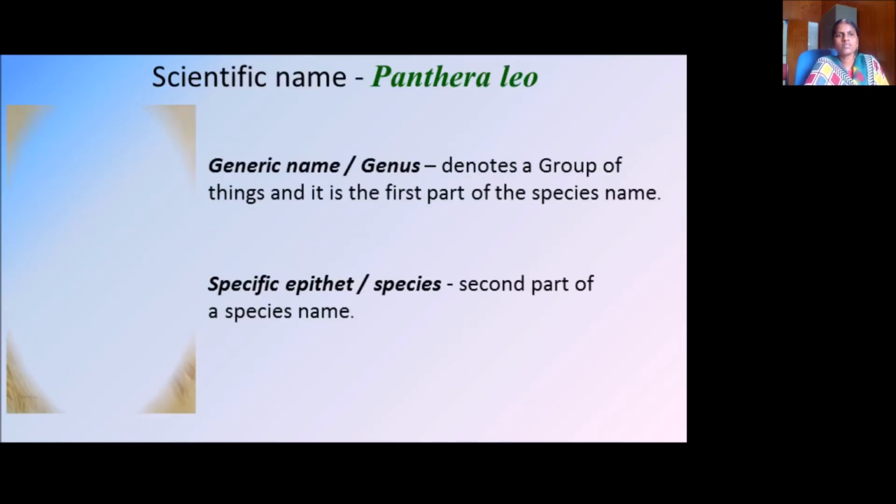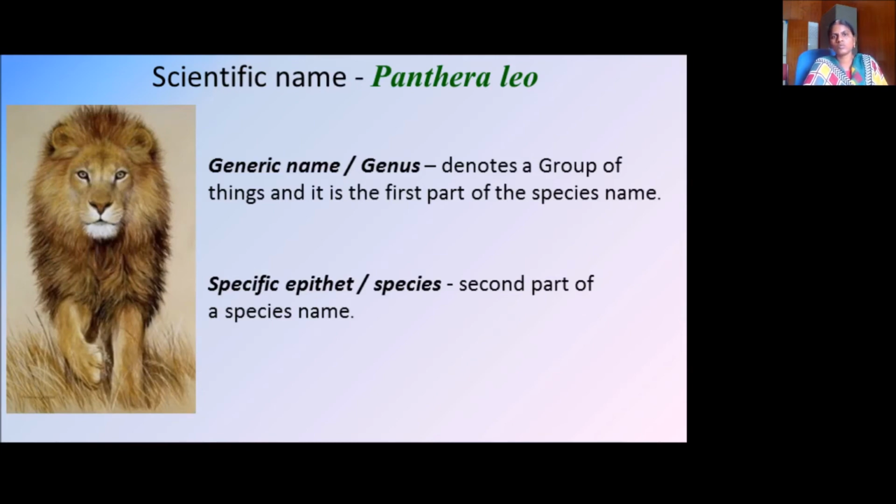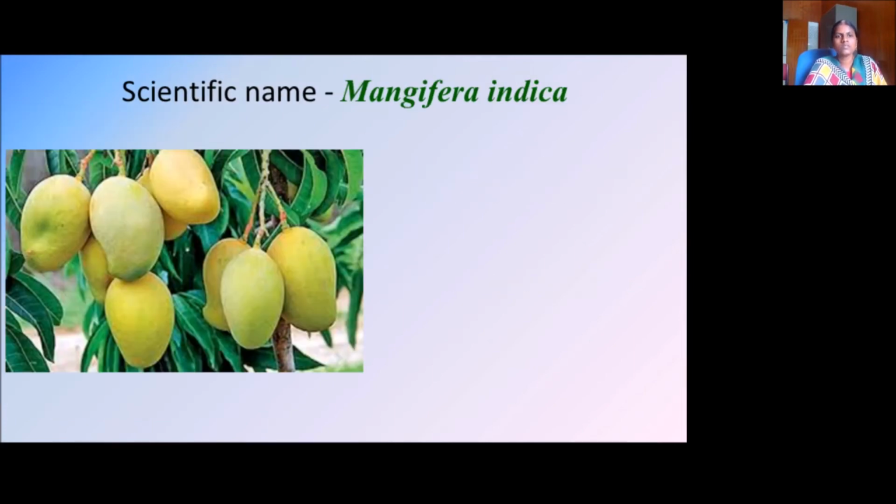The scientific name for this lion is Panthera leo. The generic name, or the genus, denotes the group of things and it is the first part of the species name. So for the lion, the first part is the genus, that is called the generic name. That is Panthera, and the specific epithet or species name is the second part of the species name, that is called leo here. So the scientific name of the lion is Panthera leo. Similarly, the scientific name of the mango is Mangifera indica. The common name is mango.